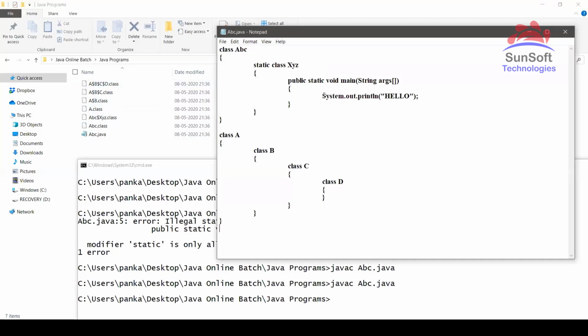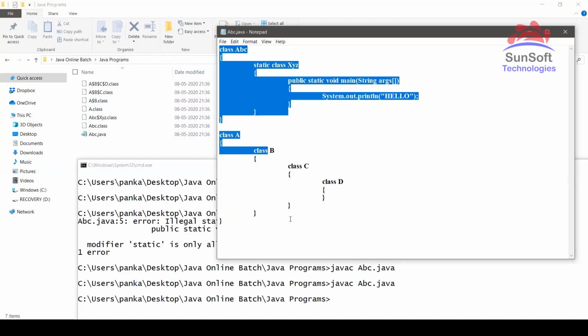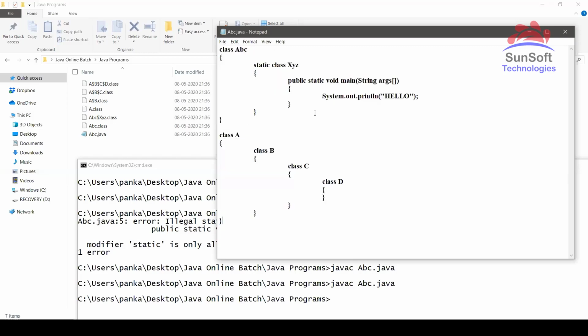So this could be another certification question: a program is given and asked how many .class files will be created after compiling it. The file name is a.java. So yes, the a.java class is A. Fine, but how many classes? Or it might be purposely written like abc.java and then this code itself. So a person will generally think of abc and class A, so 2 classes might be the answer.